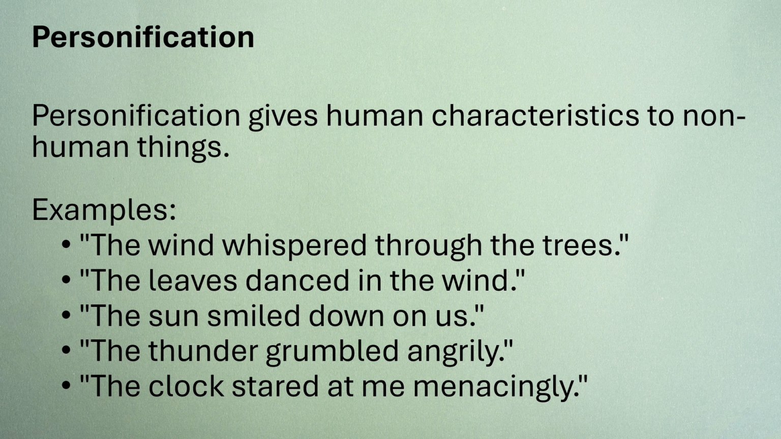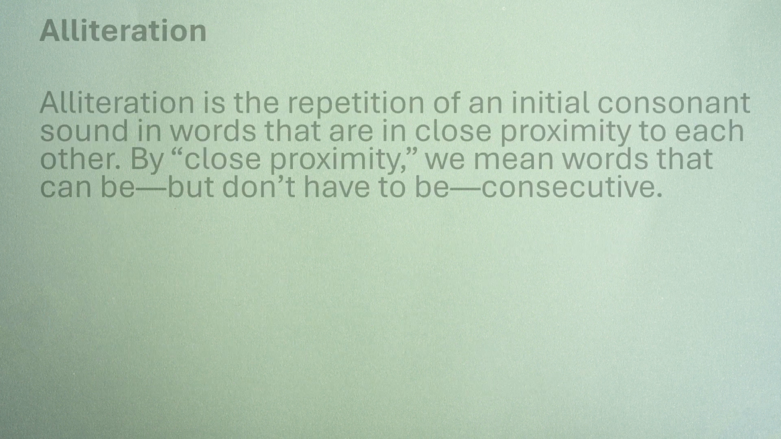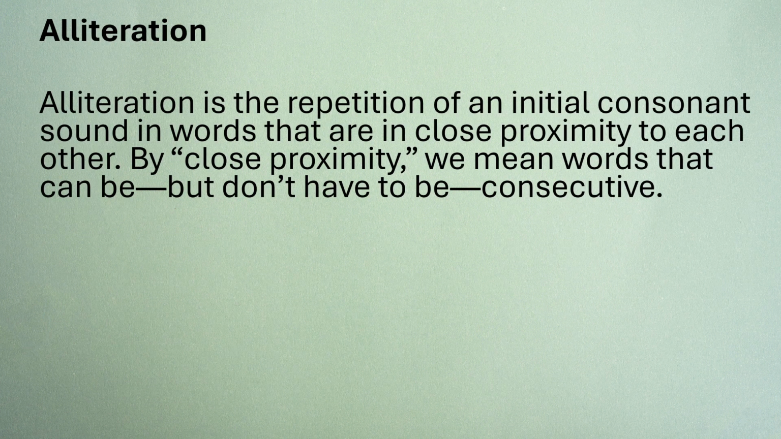Let's move further. Let's take a look at alliteration. Alliteration is the repetition of an initial consonant sound in words that are in close proximity to each other. By close proximity, we mean words that can be but don't have to be consecutive. We'll understand this with the help of some examples.